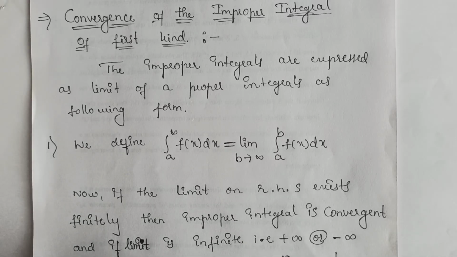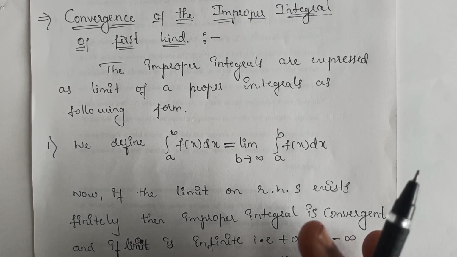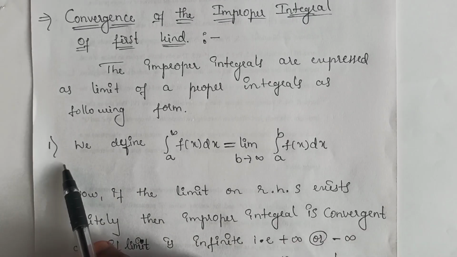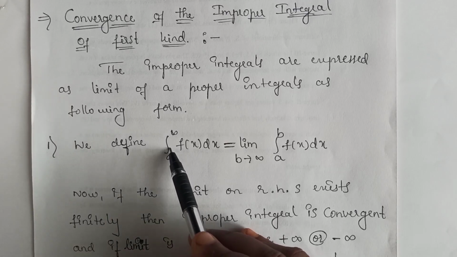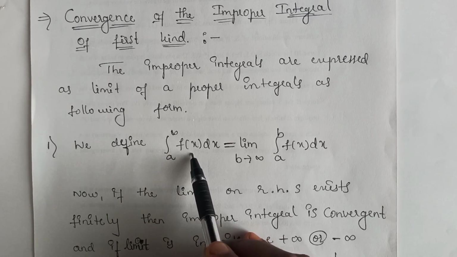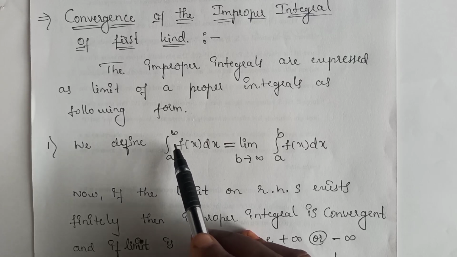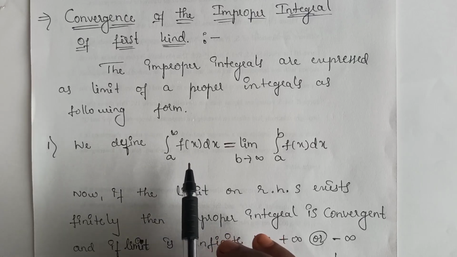To convert into limit form, first we define the integral from a to infinity of f of x dx. Here the lower limit is finite but the upper limit is infinite, therefore it is an improper integral.